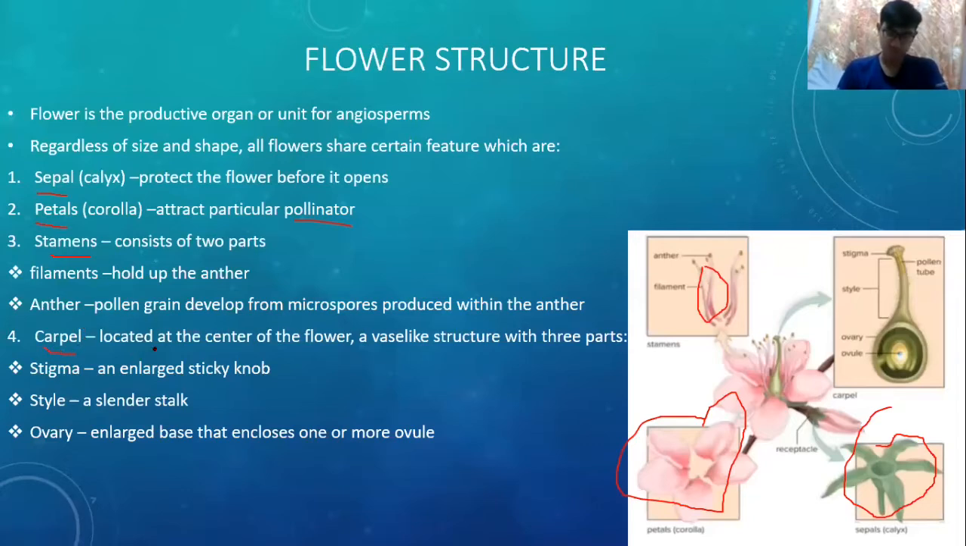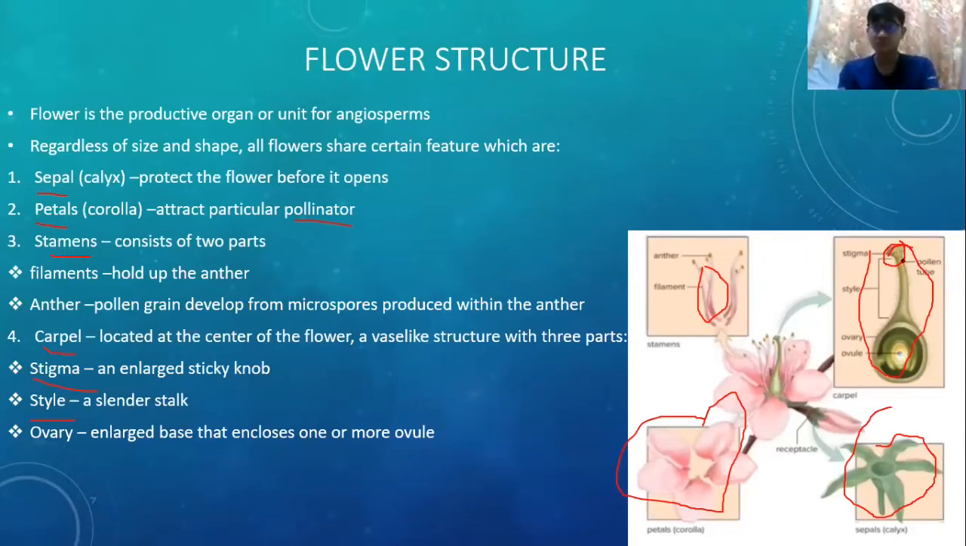The next is carpel. This is carpel. First, it is located at the center of the flower. It is a vase-like structure with three parts. First part is stigma, the largest sticking out. This is stigma. It is used to stick the pollen grain from anther and allow the pollen grain to form pollen tube.